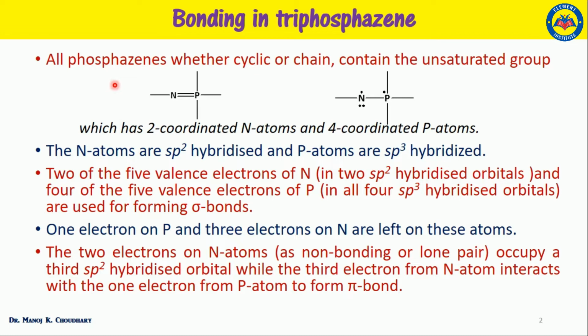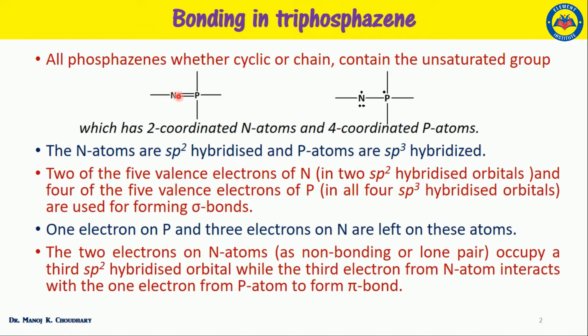All phosphazines, whether they are cyclic or chain, contain an unsaturated group like this, which has a 2 coordinated nitrogen atom and a 4 coordinated phosphorus atom. The nitrogen here is sp2 hybridized and the phosphorus is sp3 hybridized. And we know that nitrogen and phosphorus both contain 5 valence electrons.